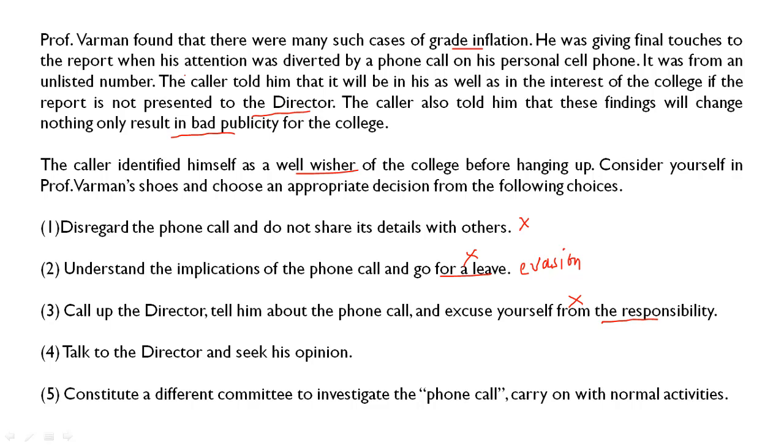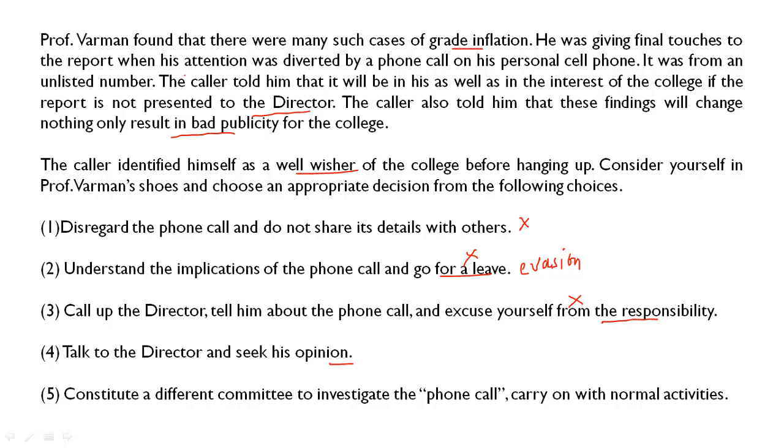Talk to the director and seek his opinion. Friends, again this is an incomplete option. Why? Because you're just talking to the director and just seeking his opinion. And what is the action plan? What are you going to do about the report? That is not clear in this option. So I will just keep this option aside and check if the further option is a good one.